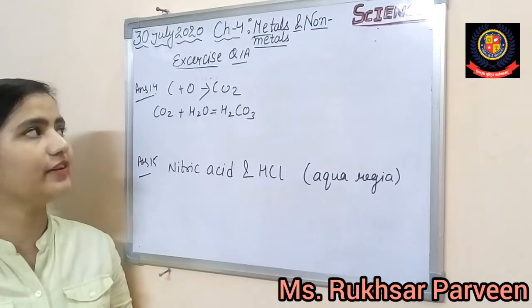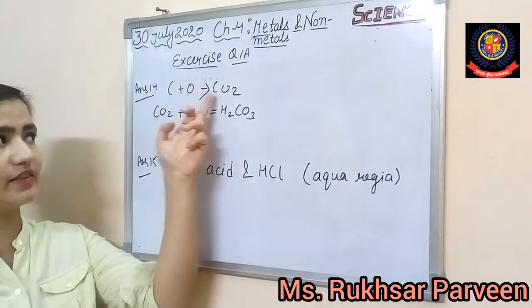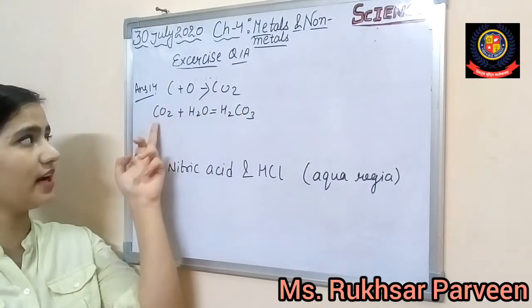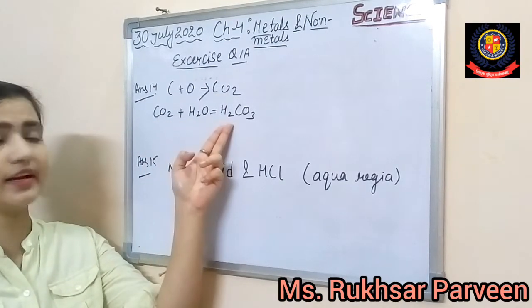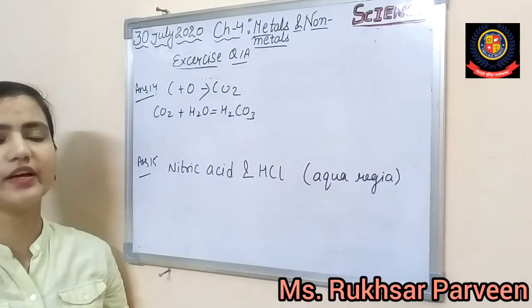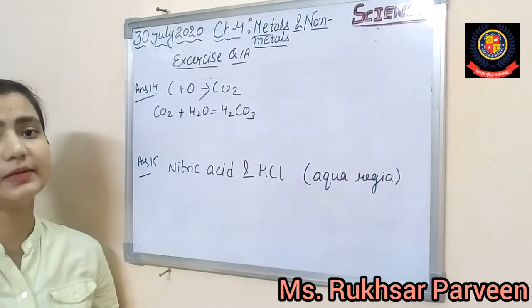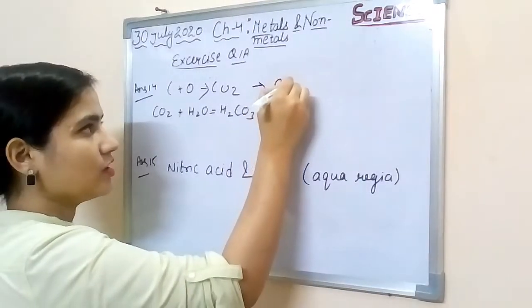All right, and definitely when he will put it and it will react, as you all know, carbon will react with the oxygen, it will create the carbon dioxide, and then it will react with the hydrogen, your water, so it will create basically your carbonic acid. So this is how he can find out with the help of the litmus papers. All right, so basically in the jar, what will happen?